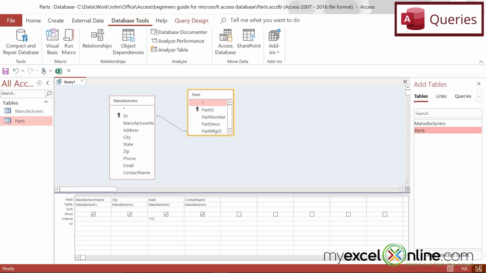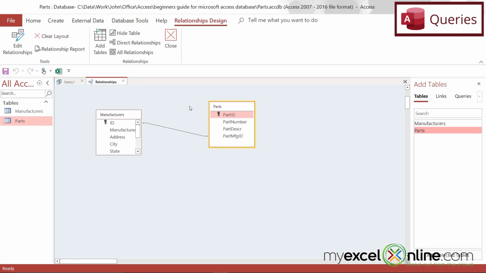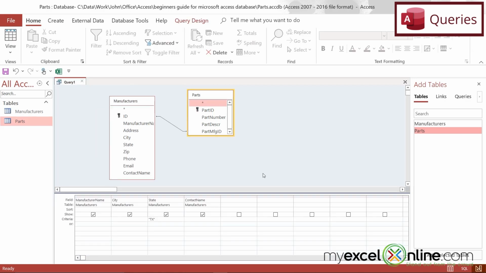Remember up here, database tools, relationships? We did that earlier. So anytime I do that, if there is a relationship between two tables I put in my query, the relationship will automatically be drawn. So I'm going to hit close. And let's pick the fields here so that this query will look exactly like our Excel spreadsheet, except for the manufacturer of the part numbers because I did go and change those.